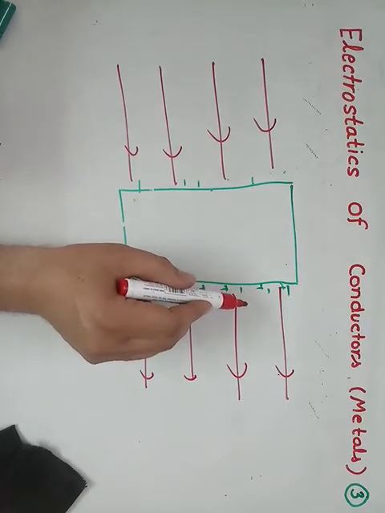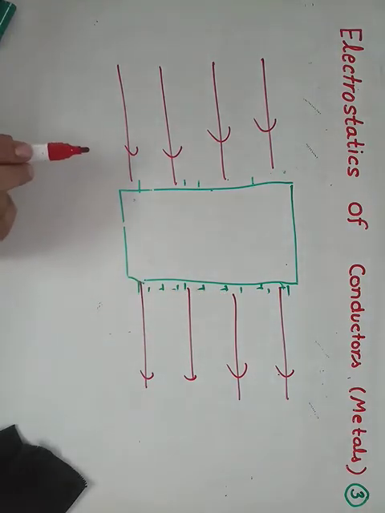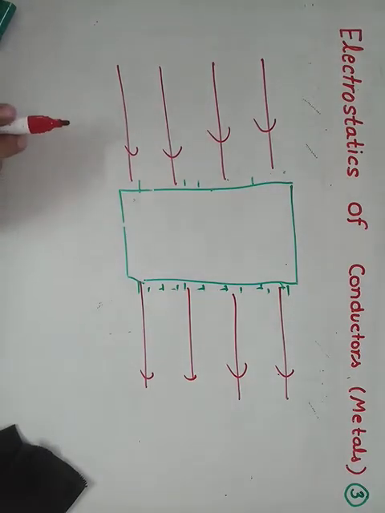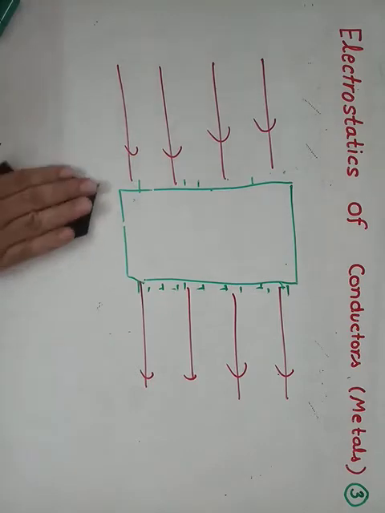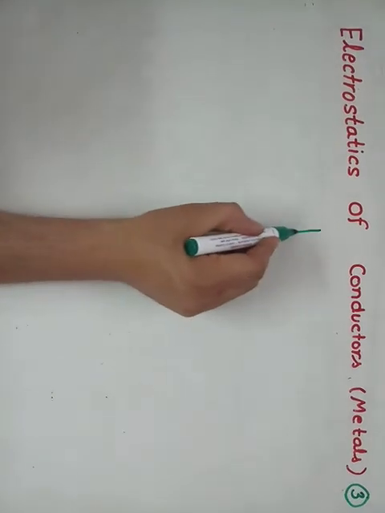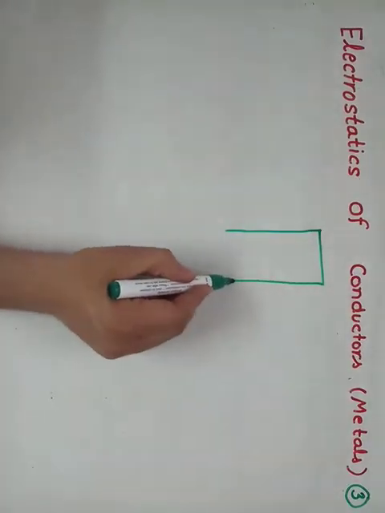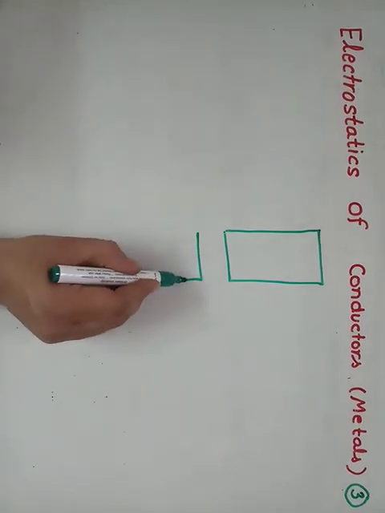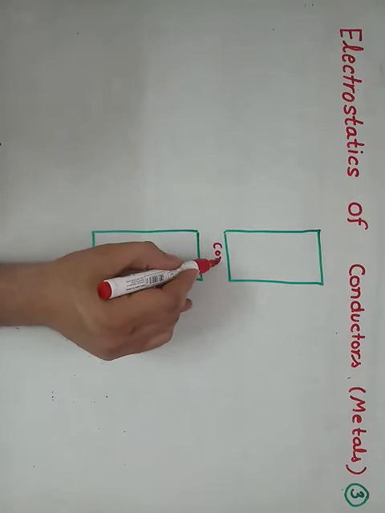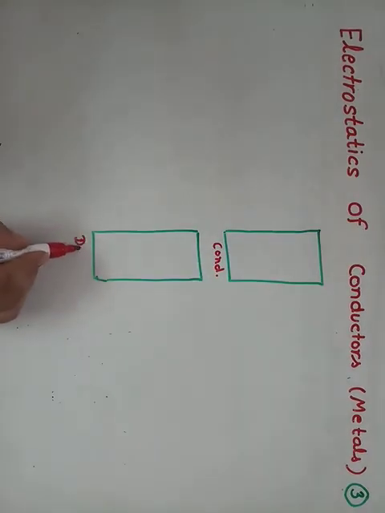Now the net field inside, suppose this is positive, this is negative. I will show both diagrams at the same time on the board. We make two diagrams, one for conducting and second for non-conducting, so that you come to know the difference between these two. This first one is conducting and this is dielectric.